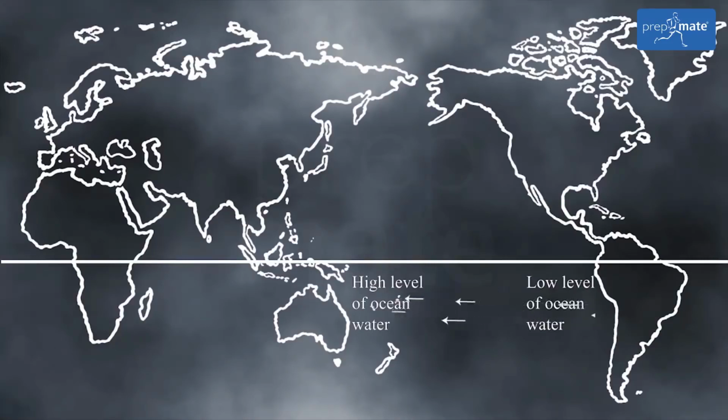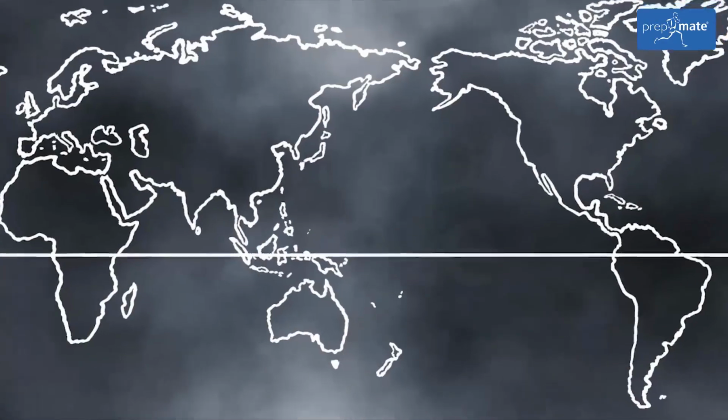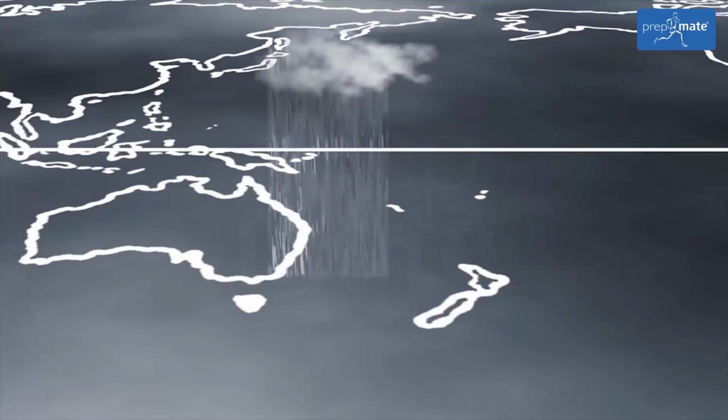Implications of La Nada conditions. Surface winds drag the ocean waters towards the Western Pacific. Consequently, the level of ocean water is slightly higher, nearly 60 cm in Western Pacific as compared to their level in Eastern Pacific. The drag experienced from the surface winds results in equatorial ocean current. The warm rising winds experience condensation over the Western Pacific, resulting in heavy rainfall on the coast of Asia and